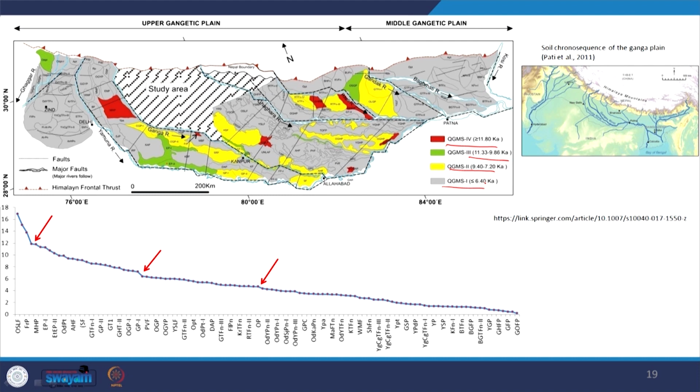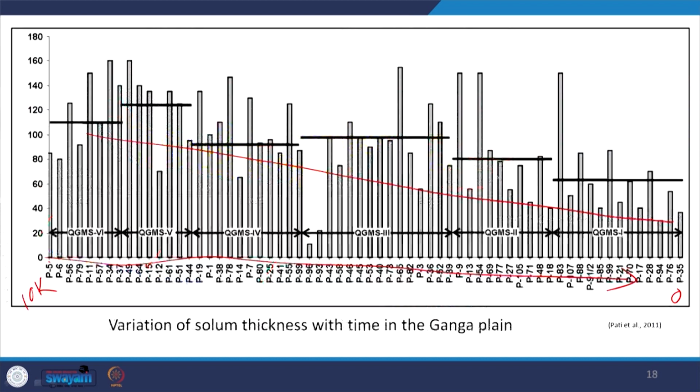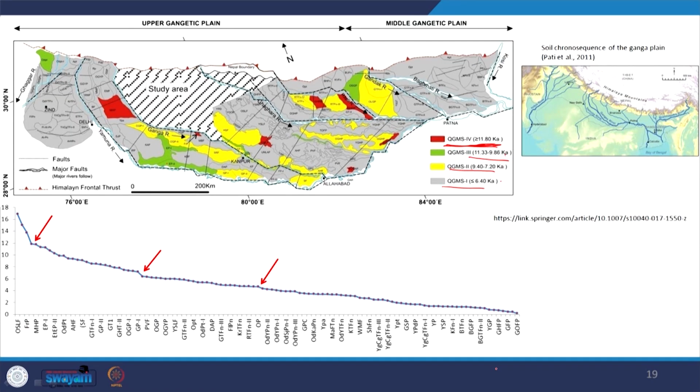If we analyze the thickness, this time frame creates a thick soil as compared to this and this. So, with lowering time, the soil horizon thickness also decreases. That means more time, more thick soil; less time, less thick or thin soil.